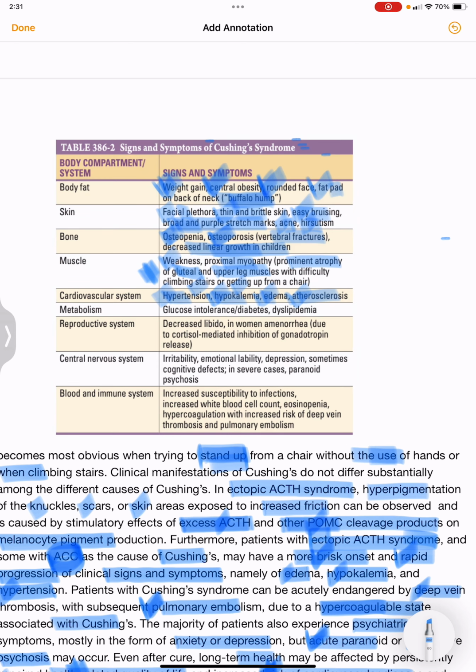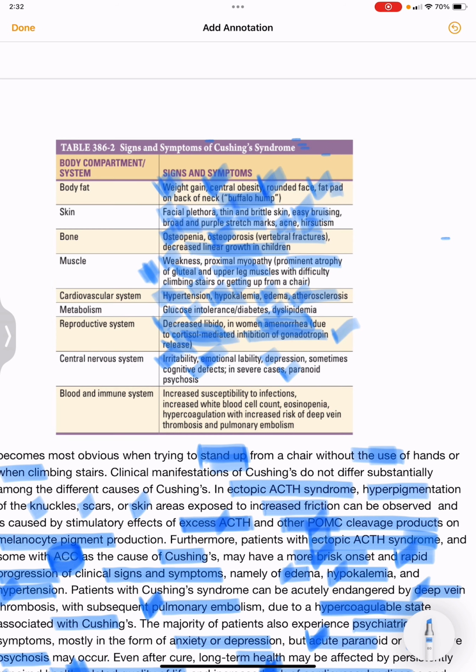Metabolic: there will be glucose intolerance, diabetes and dyslipidemia. In the reproductive system, women will have decreased libido and amenorrhea, due to cortisol-mediated inhibition of gonadotropin release. CNS: there will be irritability, emotional lability, depression, cognitive defects, and in severe cases paranoid psychosis.